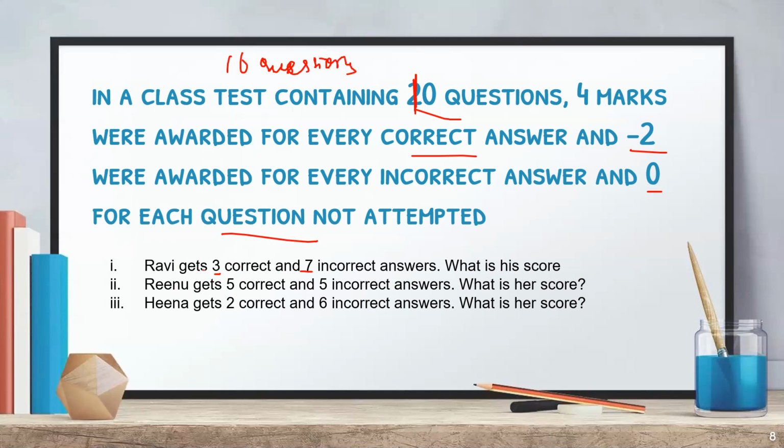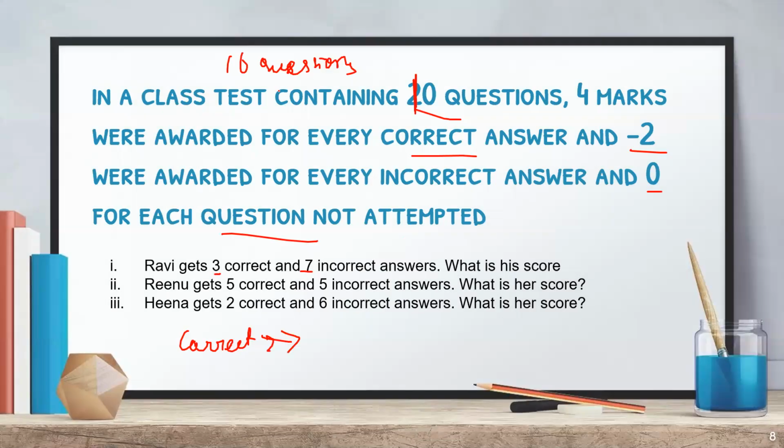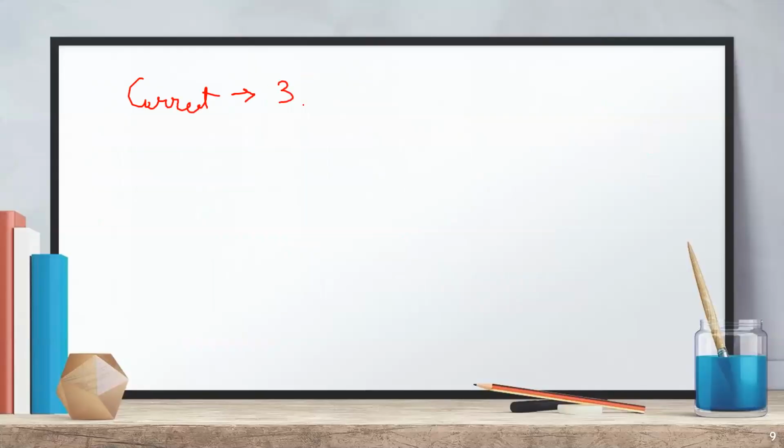Okay, so Ravi gets 3 correct and 7 incorrect. So 3 plus 7 will give you 10, means he has attempted all the questions. How many correct answers did he give? Let's solve it here. He gave 3 correct, right? And how many are incorrect? 7.